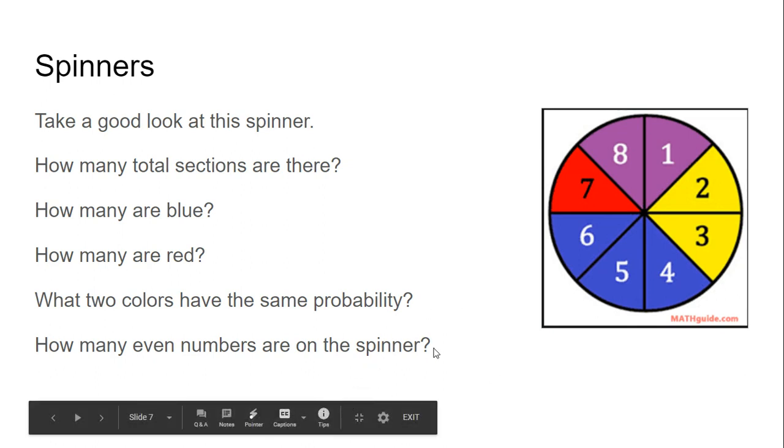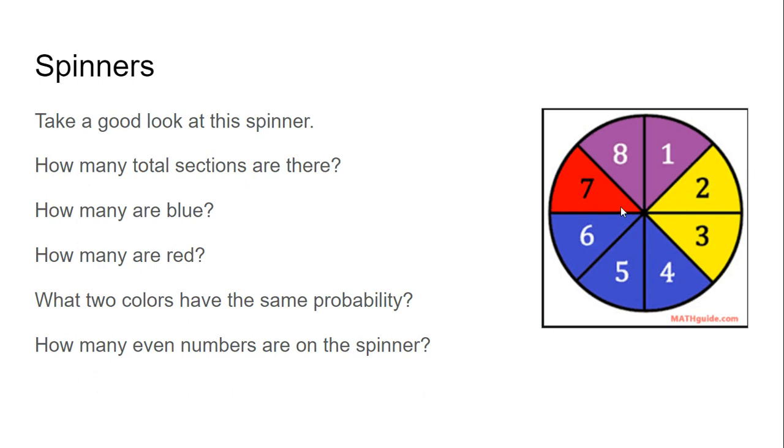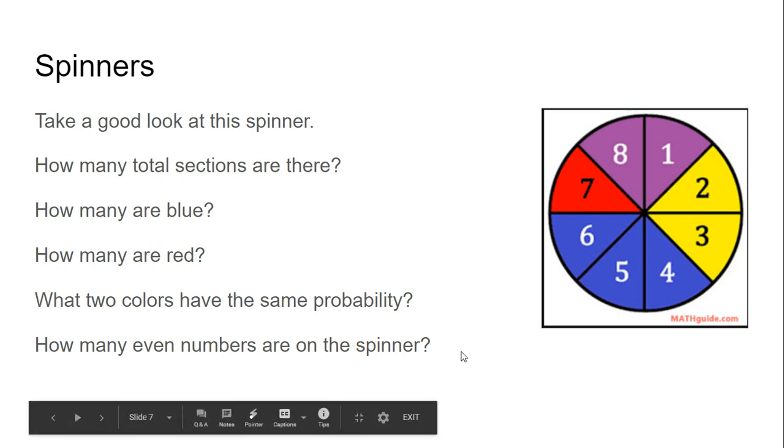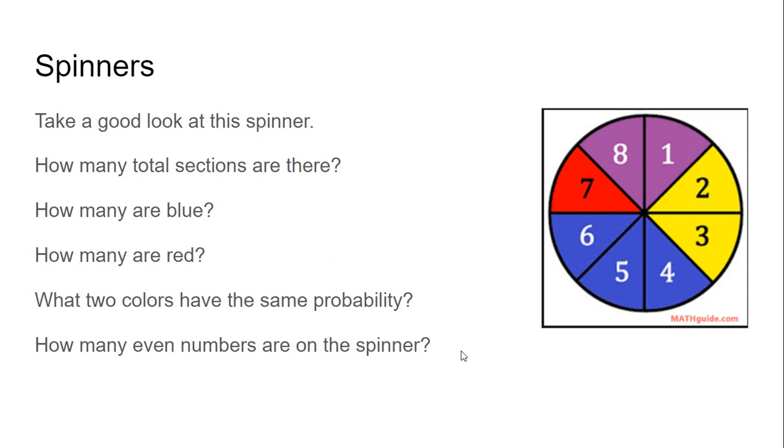How many even numbers are on the spinner? Well, we can count those up. 2, 4, 6, and 8. That's 4 even numbers out of 8 total chances. 4 over 8 reduces to 1/2. Or if we wanted to say that as a percent, 50%, 0.5 as a decimal, and we could say it's as likely as not to get an even number on the spinner.